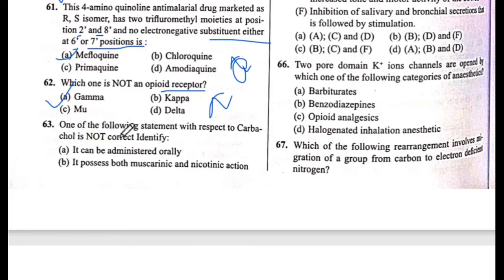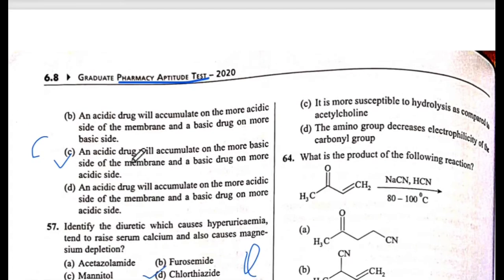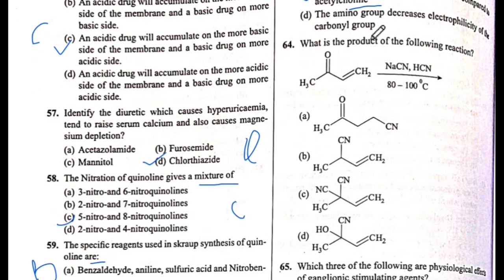One of the following statements with respect to carbachol is not correct. Which one is not a correct statement about carbachol? The answer will be C. C is: it is more susceptible to hydrolysis compared to acetylcholine. The answer is C. Next is 64 question number.